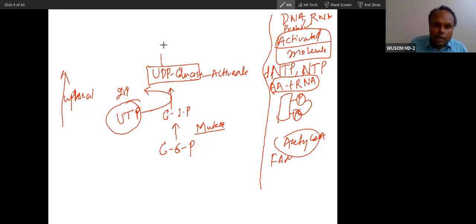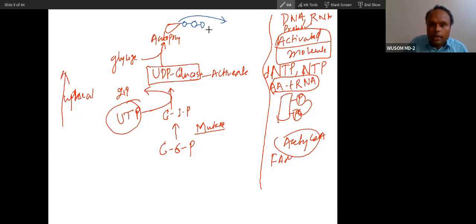So now after activation, there will be polymerization. But the first stage of polymerization, as I have told you, is with glycogenin. So the first stage of polymerization will happen, autopolymerization. A few molecules will bind to the glycogenin. Let's consider this is glycogenin protein. In that glycogenin, a few molecules of glucose will bind. After binding of these few molecules of glucose, then comes the enzyme called glycogen synthase.